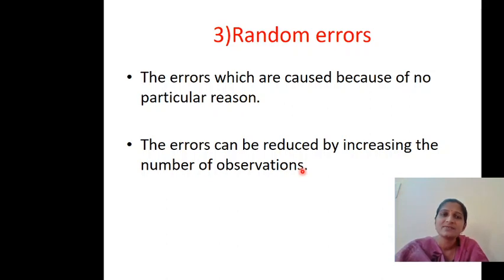These errors can be reduced by increasing the number of observations. If you want to measure 4.1 ampere, then you can take 10 readings, 10 observations, and you can take the mean. You might have heard of all these statistical analyses: mean, median, mode, deviation, standard deviation. All these come under statistical analysis. These statistical analyses are used to reduce the random errors. Okay, these are about the errors.